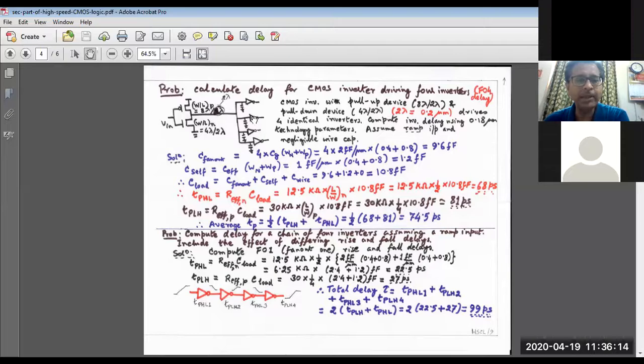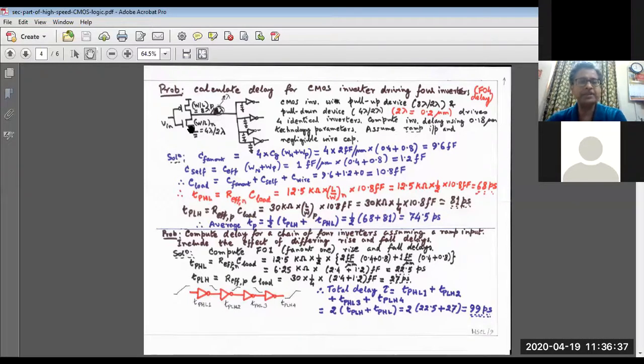So we are going to consider only the fan out capacitance and the self capacitance. The total fan out capacitance will be 4 times, assuming that these inverters are identically designed, having identical widths of the NMOS and PMOS transistors. So it is 4 times Cg into Wn plus Wp, that is 9.6 femtofarad.